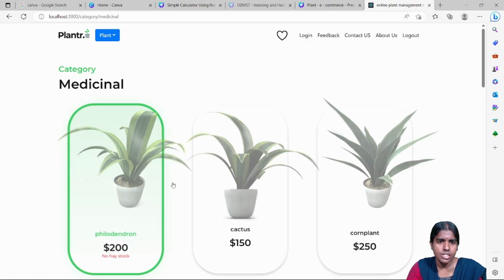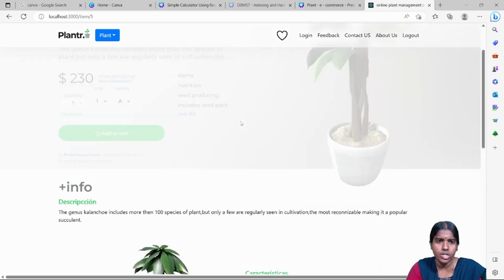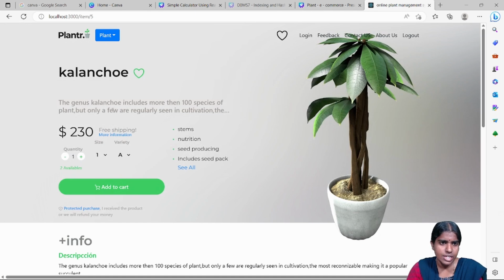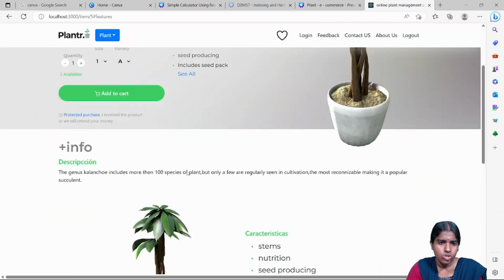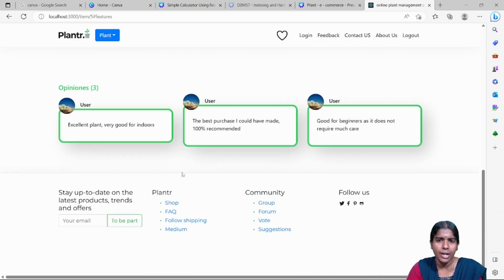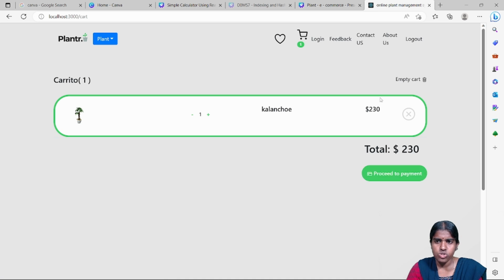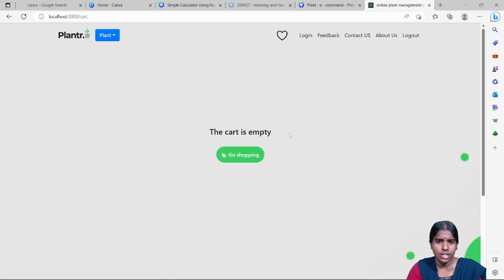I am saying medicinal plants. You will see what the different types of medicinal plants are. Once I click this, you can see a short description of this plant, the nutritional value, seed producing. Once you see all, you can see the characteristics of a specific plant. If I add to the cart, it will be added and you can proceed. If you want to empty the cart, just click this, go shopping.